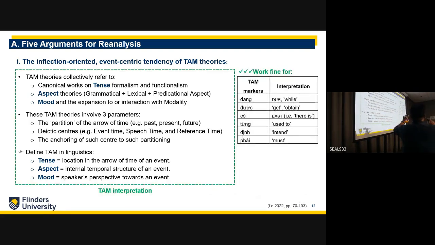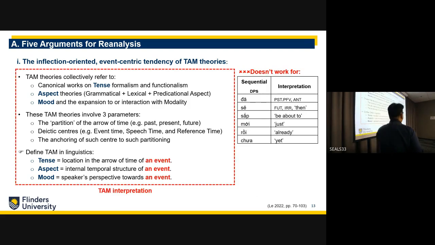Now, this works perfectly fine for these six markers, which are time markers, but I'm arguing that it doesn't work for these six particular markers, which are reclassified as discourse particles, because tense, aspect, and mood focus on an event. So what sort of functional contributions, what different aspects of meaning, do these particles contribute to an event?